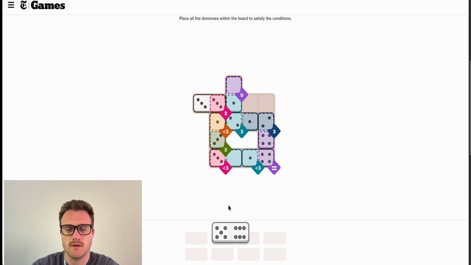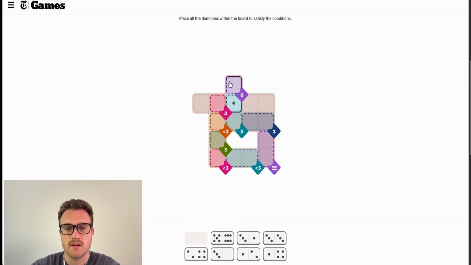And 3 here, and no constraints there. What am I missing? Oh, less than 3. Oops. Let's restart this. I still kind of like the 0, 1 up top. If that's the play, yeah, the 1 would have to go this way.